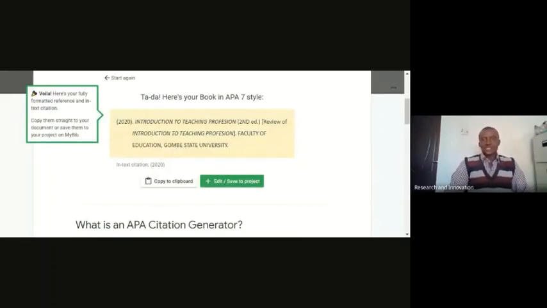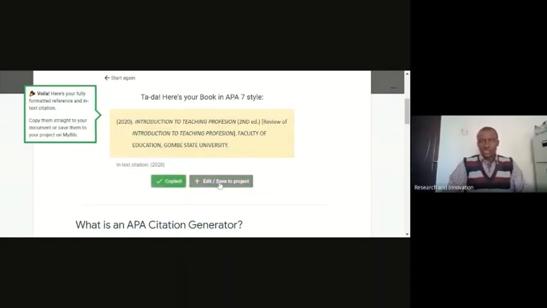This is what has been done. So I can edit or save it or copy to clipboard. If I want to see how the work is to be cited, this is telling me the in-text citation. We can copy to clipboard, edit, or save it to a project. Let me save.